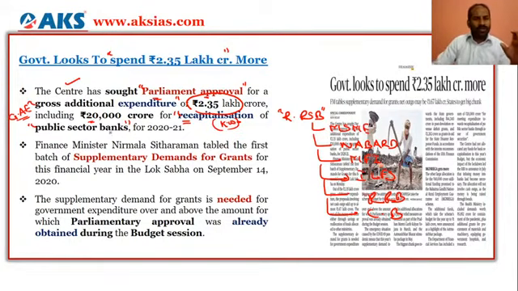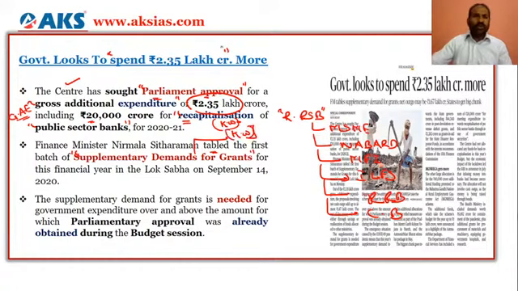So the center wants the gross additional expenditure, so that it pumps money of 20,000 crores into the public sector banks, so that again the public sector banks would pump money into the market through various sectors. And the finance minister has tabled the supplementary demands for grants, and this is the keyword again.